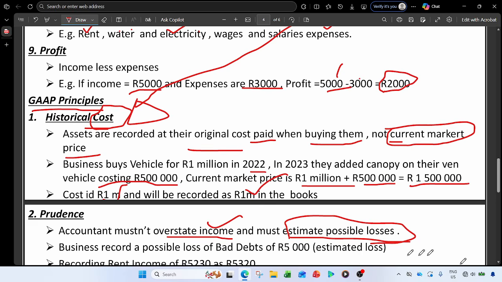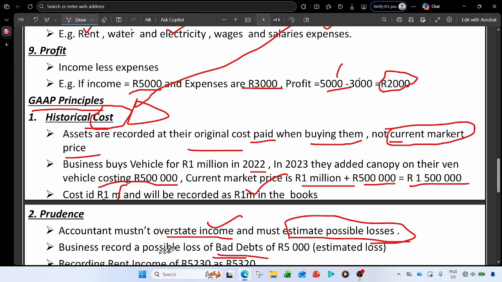So let's start with the estimation of the possible losses. Let's say, for example, we have something called bad debts. Bad debts are the people that are not going to pay their debts. Let's say that we have the debtors control, and that debtor now lost their job, so won't be able to pay their debt. So that debt will move from the debtors control to being a bad debt, and that bad debt is recorded as an expense.